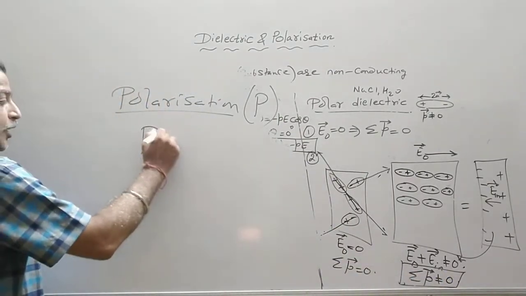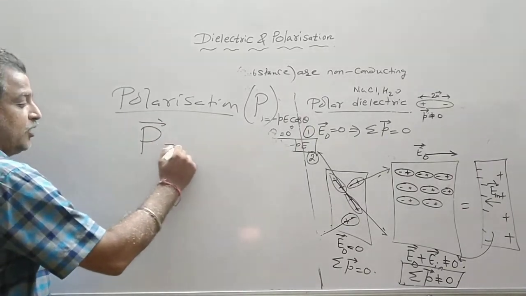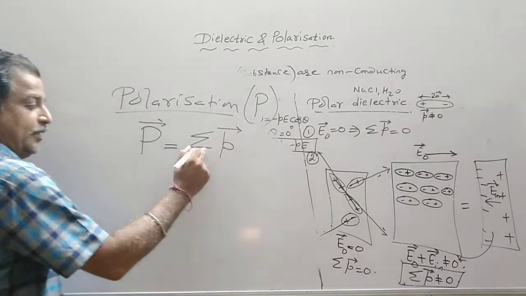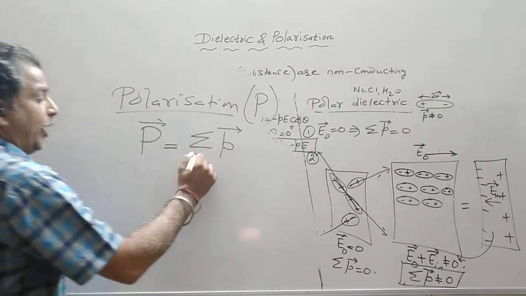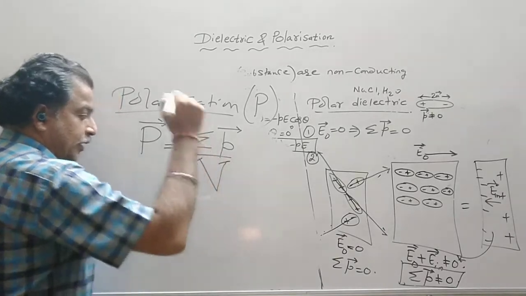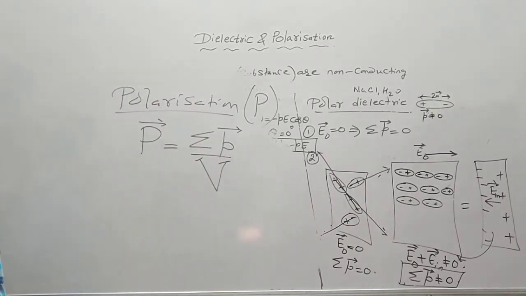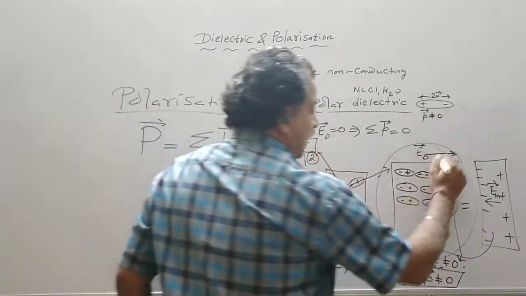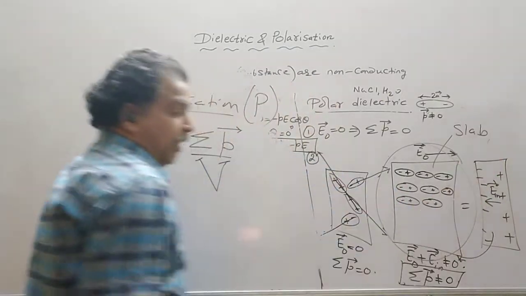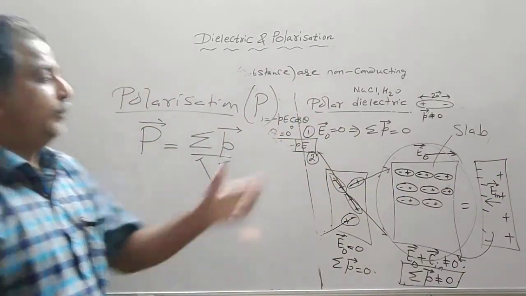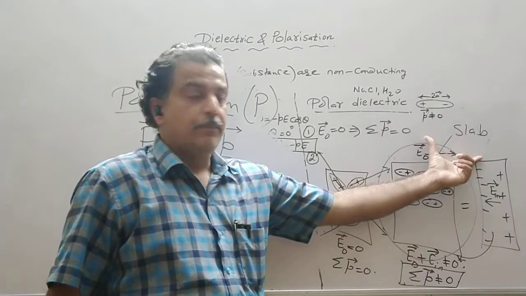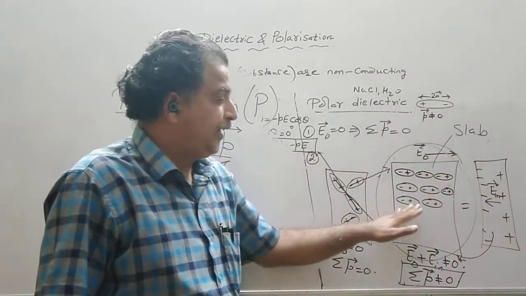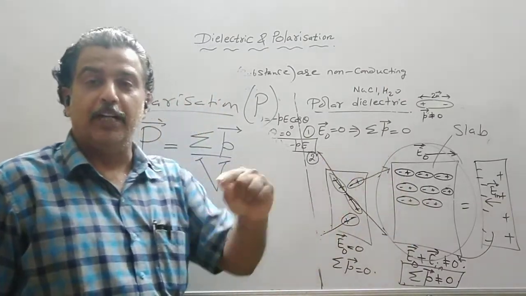So polarization, capital P, is defined as the net dipole moment per unit volume of the substance. You have to remember it is the net dipole moment per unit volume. So instead of this entire dielectric slab, sometimes we will call it a polar dielectric slab, instead of taking the length, breadth, etc., we take its volume, per unit volume, 1 meter cube.